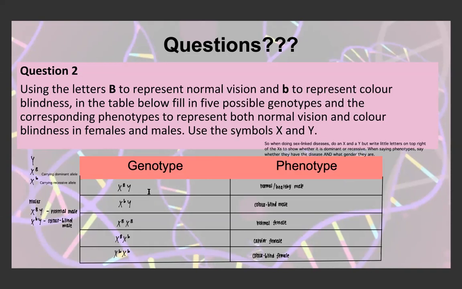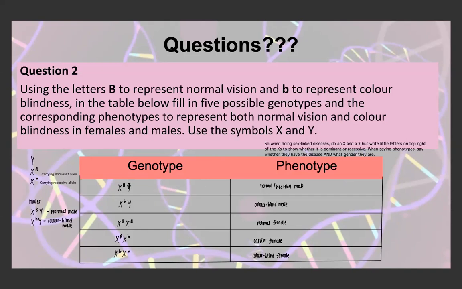So the 5 different types of genotypes can be, as I said, those 2 males, and in the females, it can be a homozygous dominant female, so 2 X chromosomes to show it's female, 2 capital B's to show that it's normal. She can be a carrier, so 2 X's for female, a capital B for the 1 dominant allele, and a lowercase b for the recessive allele. She won't show the trait in her phenotype, but she's a carrier. And we can have a homozygous recessive female, where there's 2 lowercase letters, as she has 2 recessive alleles.